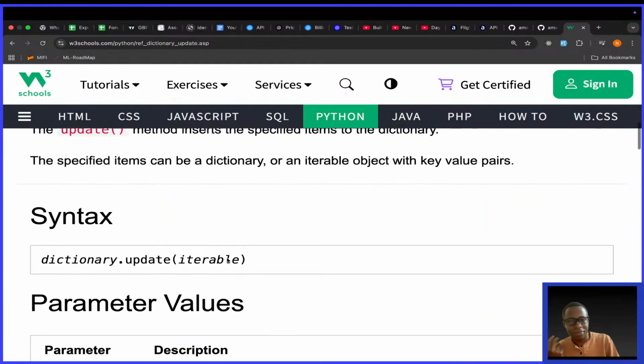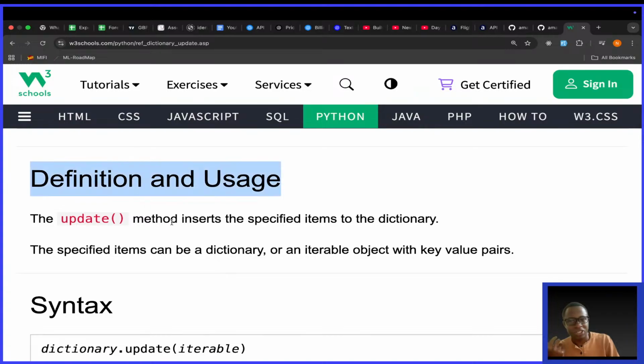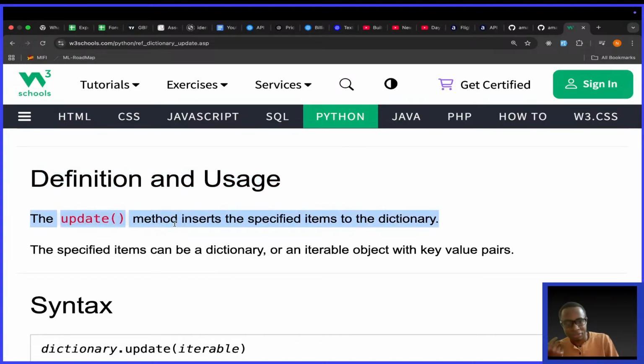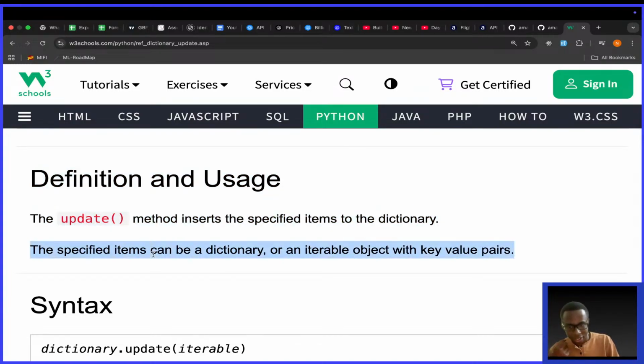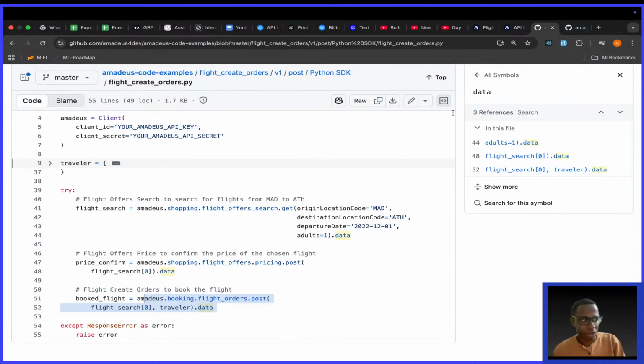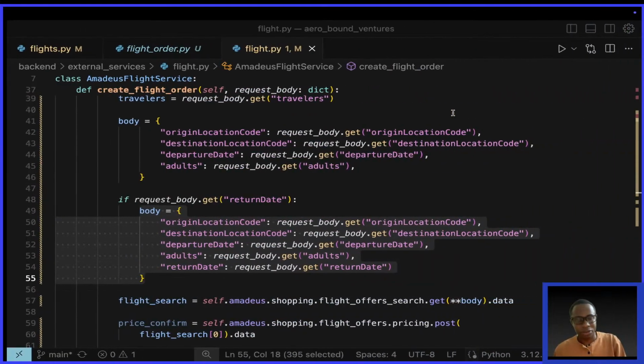If you look at the definition and usage, they say the update method inserts the specified items to the dictionary. The specified items can be a dictionary or anything else. So I'll close this and go back to our code.